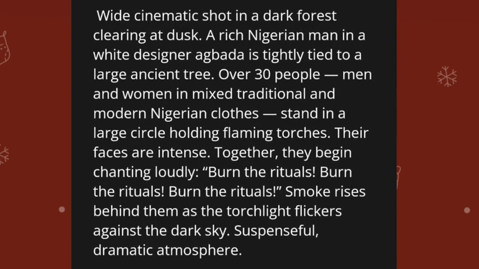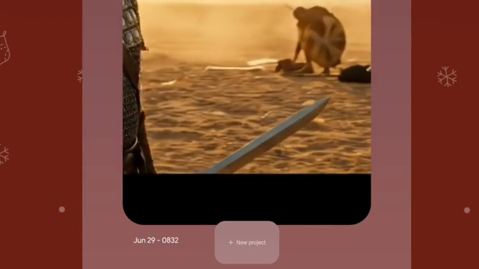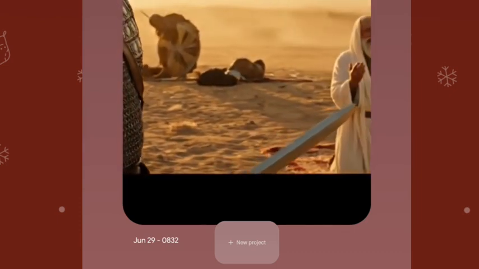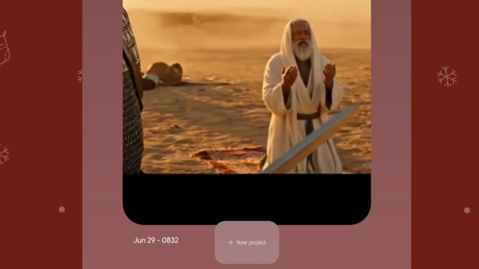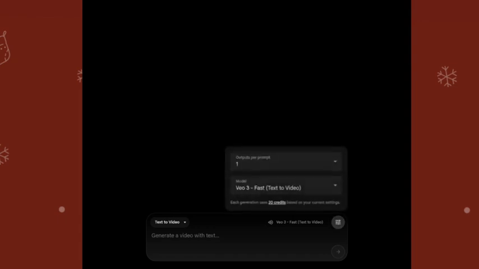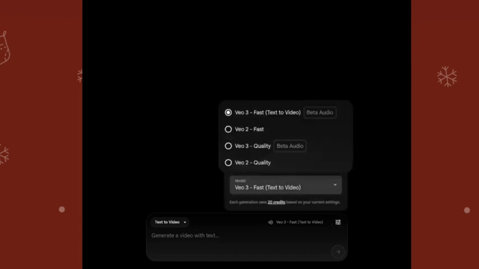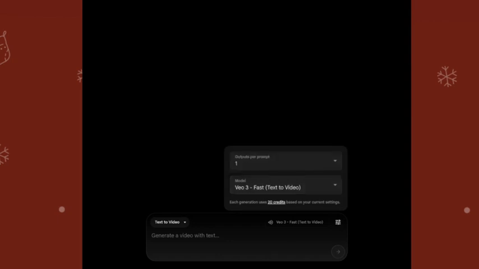Now let me take you to my Google VEO website that I'm using to generate the video and show you how it works. When you come to this website, it will bring you to an interface like this. The next thing you do is click on new project, and it brings you to another interface. Then you click on text to video. Make sure it's on text to video, and also click here and make sure this model is on VEO fast text to video.